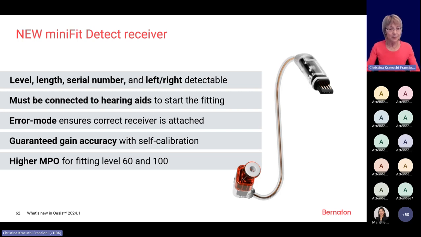So the Minifig Detect speaker has this guaranteed gain accuracy with this self-calibration of plus or minus 1 decibel. Why is this important? It is very important, because the speakers are all measured, they all have the data, and it is possible that between speakers, an old speaker and a new speaker, this data may be different. Maybe the output of a new speaker may be 3, 2, or 4 dB different than a previous speaker.